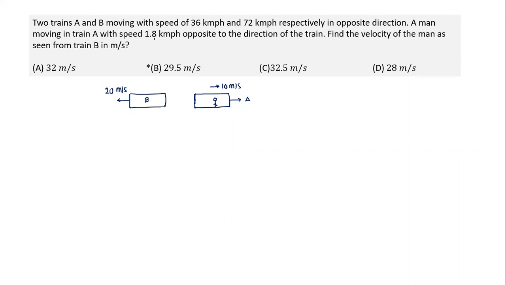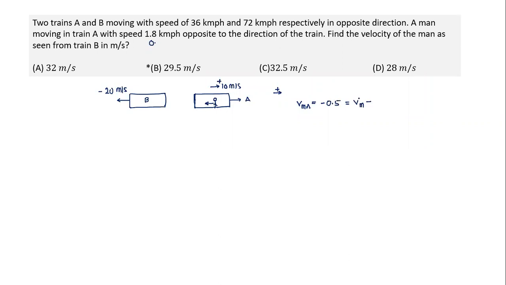Which direction is he walking? He's walking at a speed of 0.5 meter per second, opposite to the direction of the train. Since everything is in one dimension, if I take this direction as positive, this velocity is plus 10 and this velocity is minus 20. Velocity of man with reference to train A is equal to minus 0.5, which is equal to velocity of man minus velocity of train A.